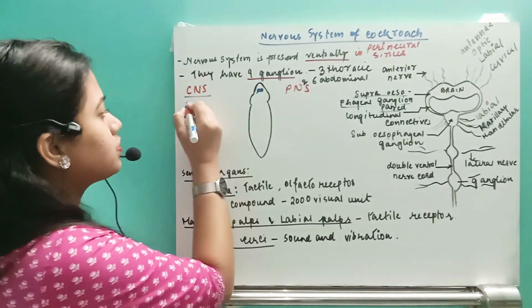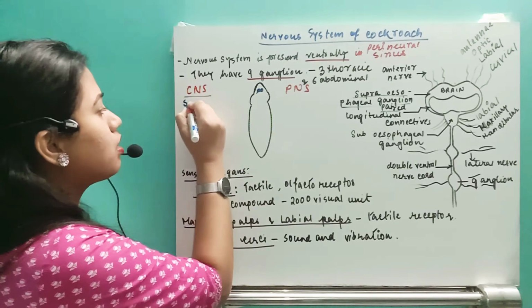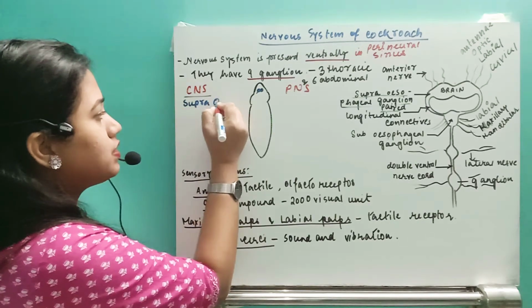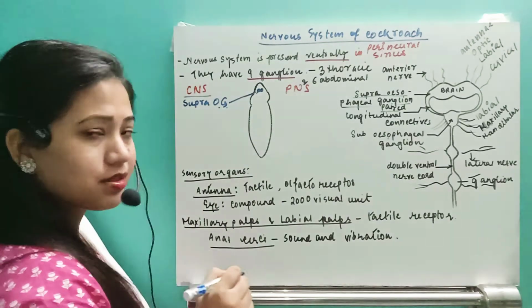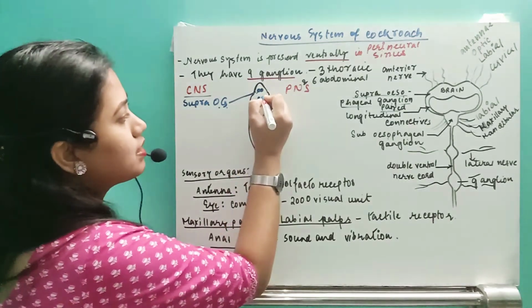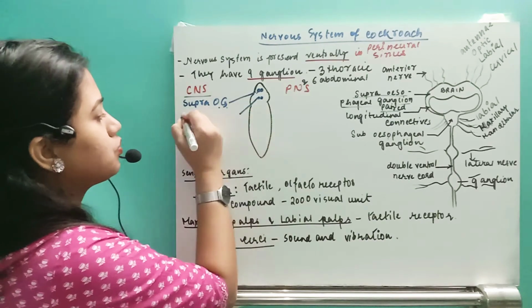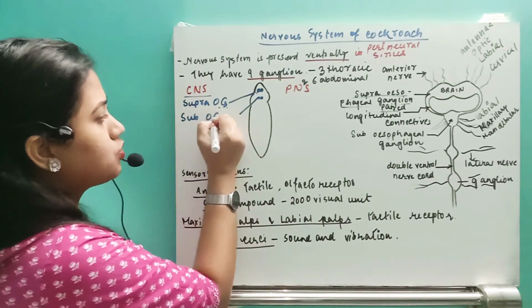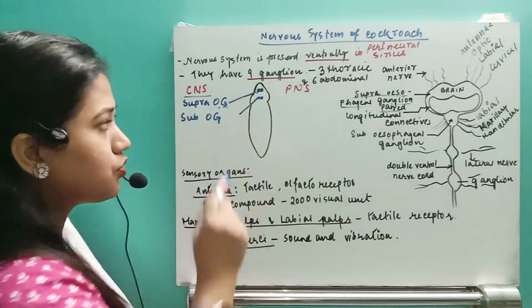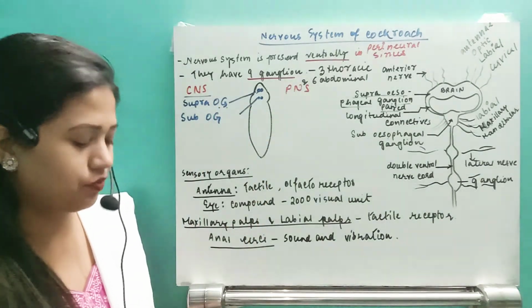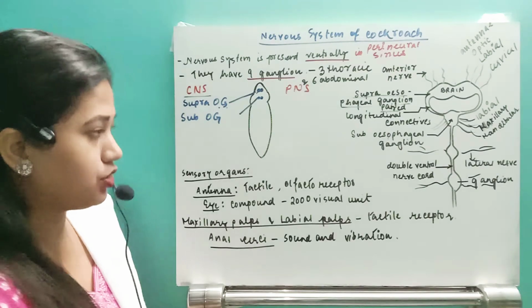So in the central nervous system, the first part is the supraesophageal ganglion. Then just behind that, they are going to have the subesophageal ganglion. And to connect the supraesophageal ganglion with the subesophageal ganglion, what they are going to have?